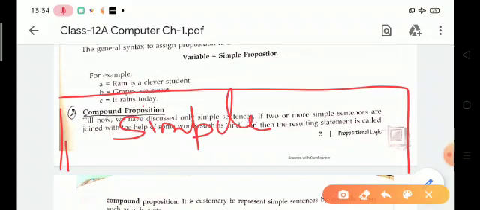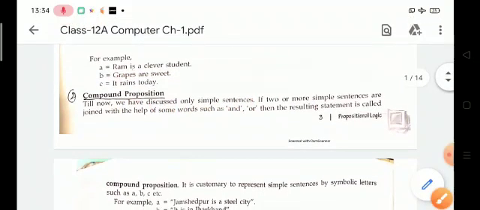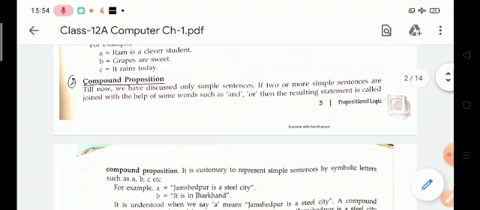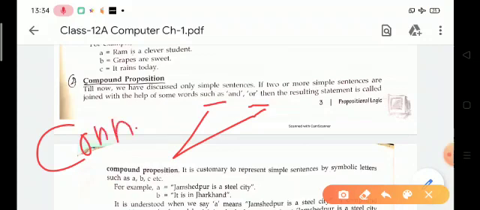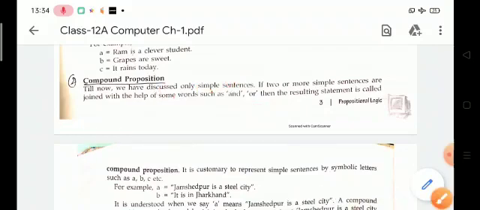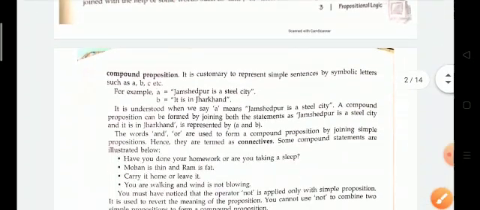They are joined with the help of words such as and, or. These words, and, or, are known as connectives, which are used to connect two sentences.